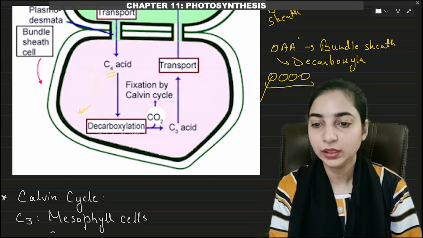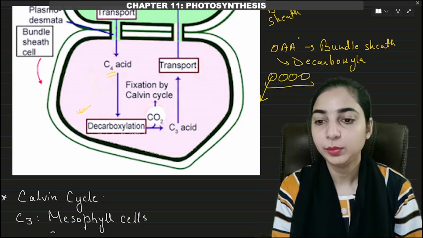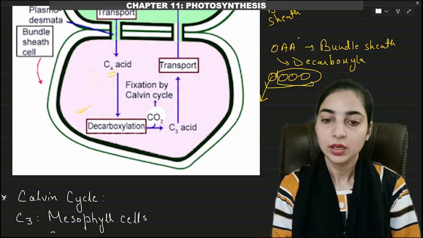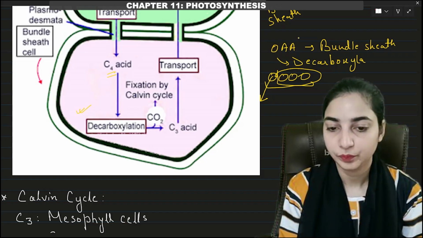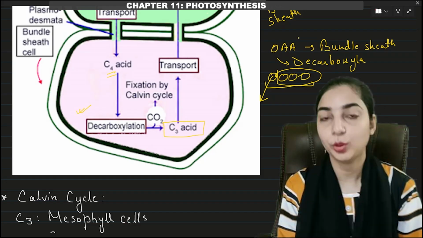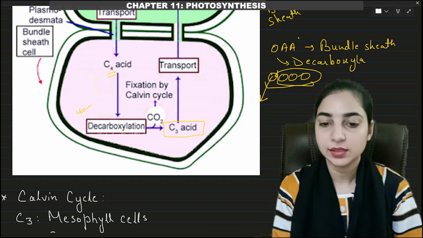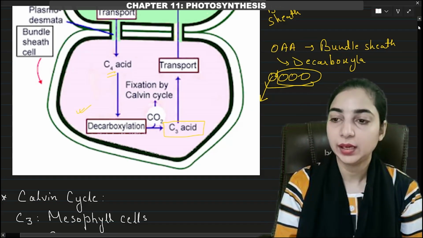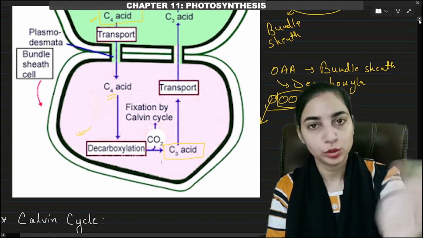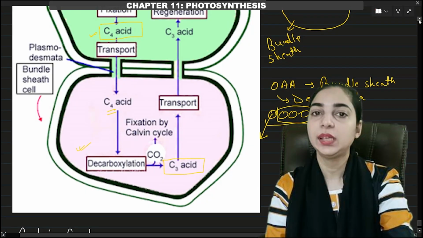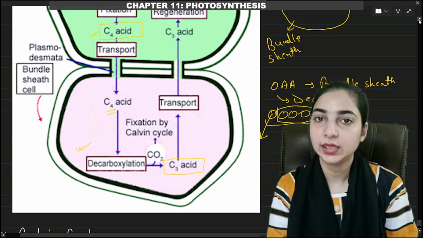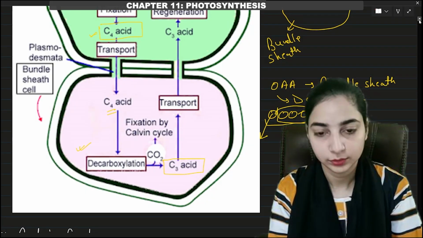That means 1 carbon has been removed. So what will be left? 3 carbons will be left. Okay, so we will get a C3 acid. After the removal of carbon dioxide from oxaloacetic acid, the 3-carbon acid will be formed, which will be transported back to the mesophyll cell. Okay, so oxaloacetic acid had come to the bundle sheath cell only for decarboxylation, right?